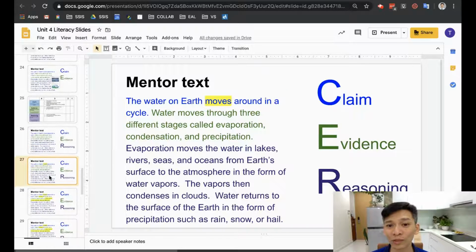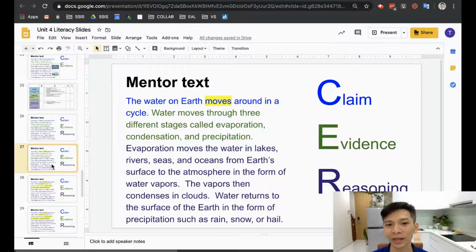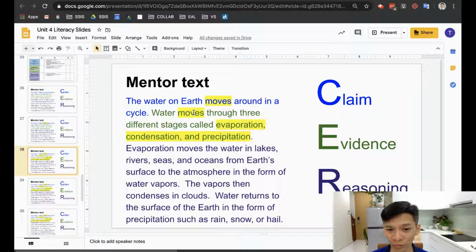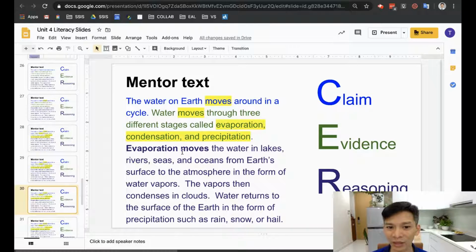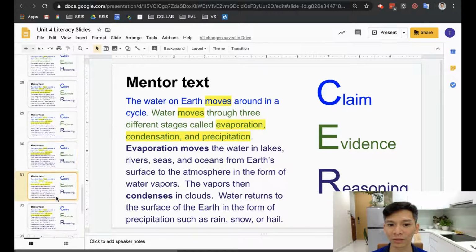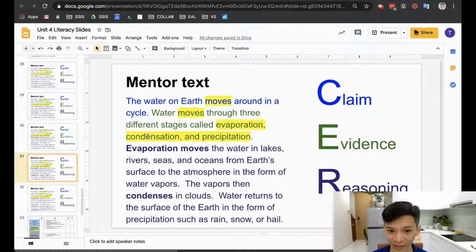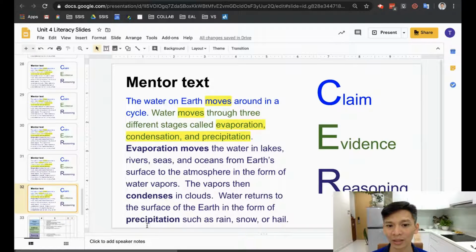Look at the words move and the word water in the claim. We use the word moves, and we use evaporation, condensation, and precipitation in the evidence. In the reasoning, we use those words again: evaporation moves, condenses, and precipitation.